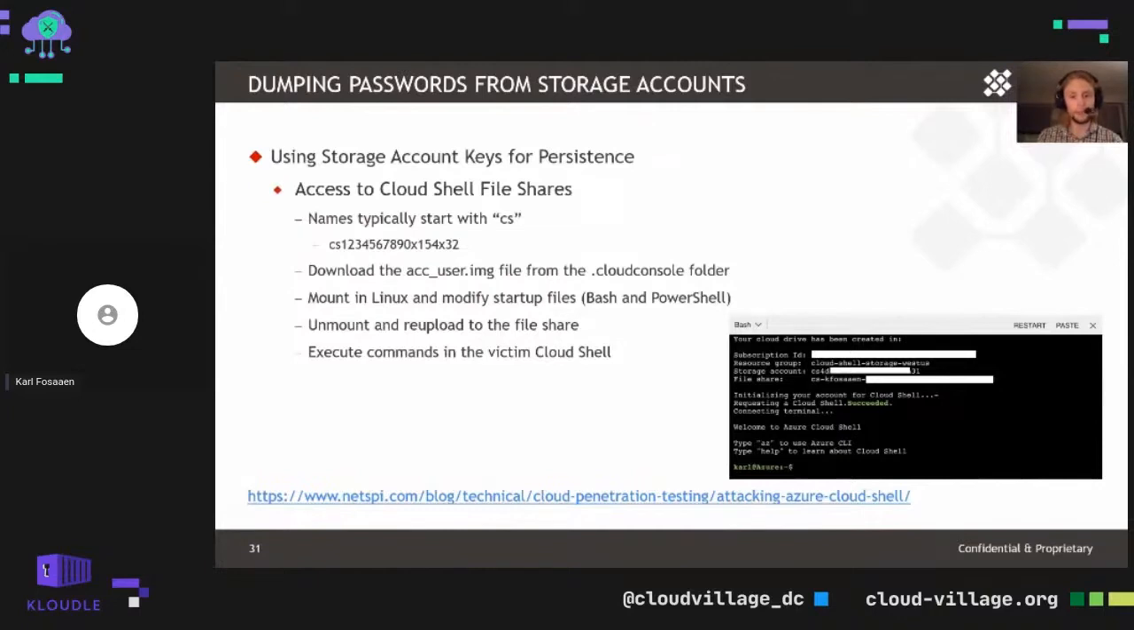You get access to the IMG file for the Cloud Shell itself, modify both Bash and PowerShell startup files. I would recommend doing both because you don't know necessarily which Cloud Shell a user is going to be using. And once those startup files are modified, you re-upload that to the file share that hosts the Cloud Shell files. And then the next time that Cloud Shell is opened up, commands are executed as that victim user.